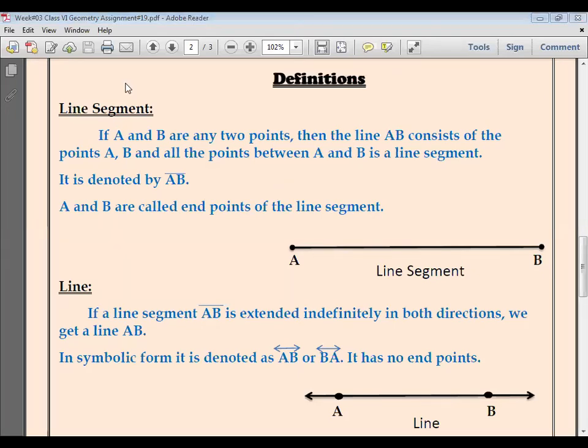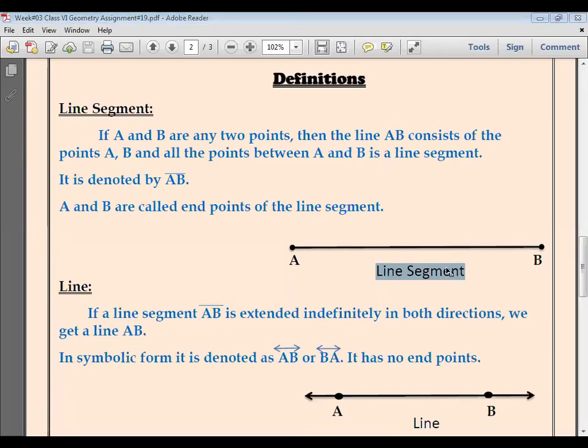How will you write down the definitions? First, you will write down the definition of line segment. Then you will copy down this definition in your copy from the assignment, and then draw this figure in front of this definition with the help of a pencil, and also label it. When you are drawing the figure on the interleaf page, please also mention the name of your figure at the bottom of that figure. Do not forget to copy down this name on the interleaf page.